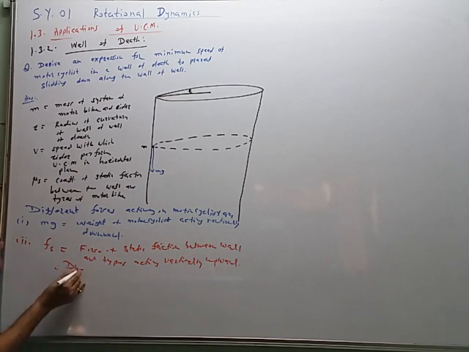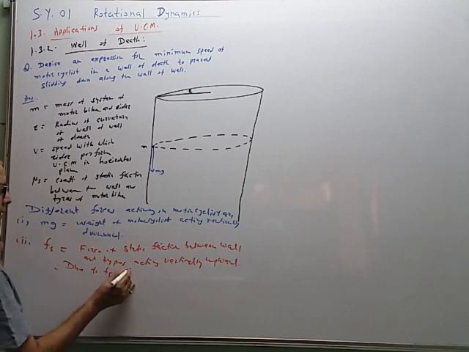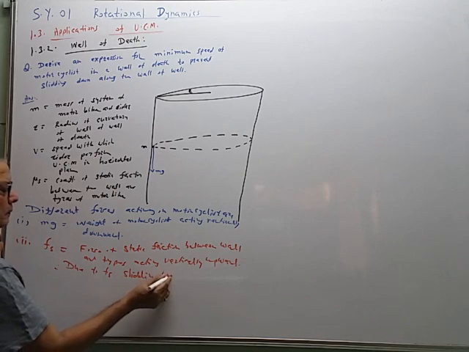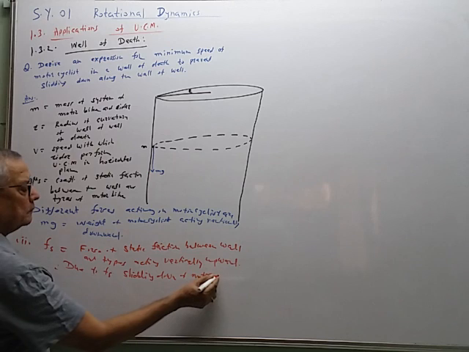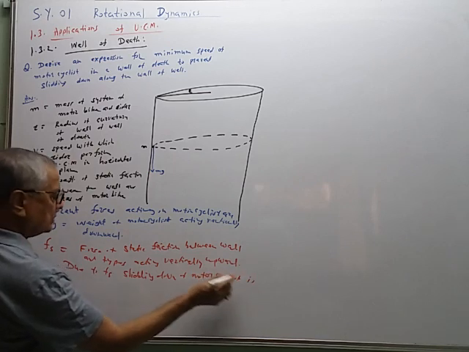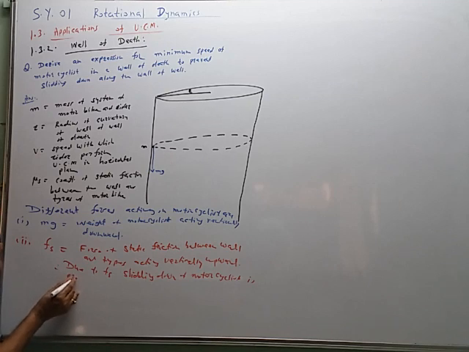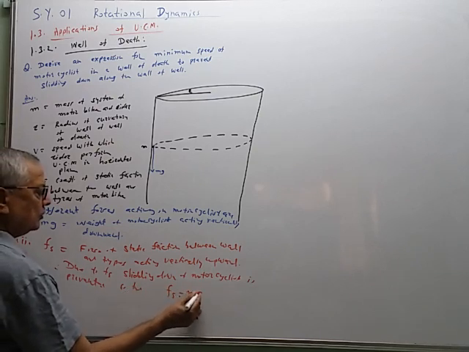Due to Fs, sliding down of the motorcyclist is prevented, so that Fs is equal to mg.